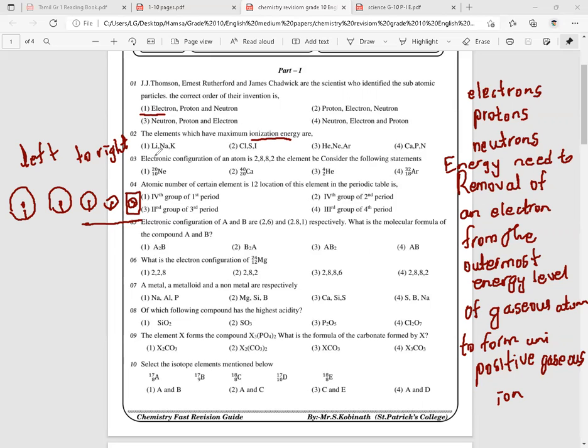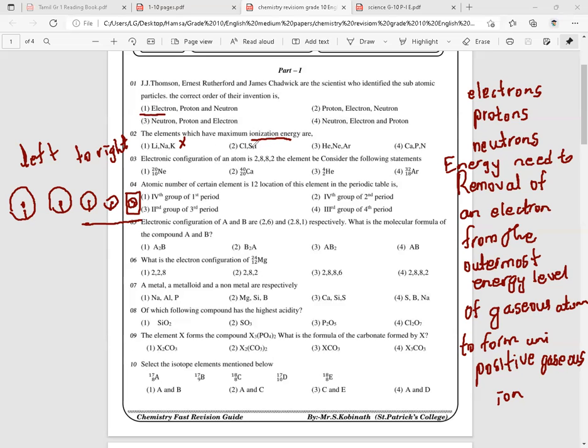So when you consider this one, lithium, sodium, potassium, all are coming under group 1. So they are having the least ionization energy because they are willing to remove an electron from the outermost energy level to gain stability. Okay, so this won't be the answer. Chlorine belongs to group 7.